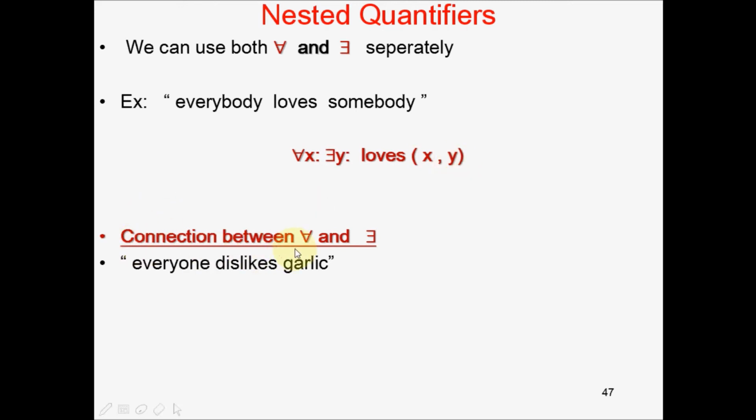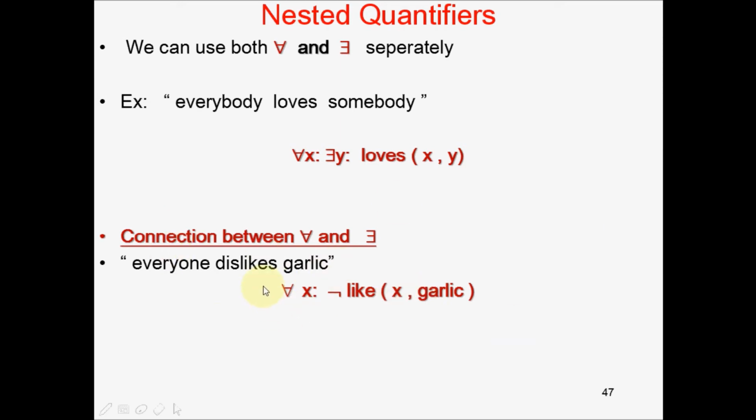The connection between universal quantifier and existential quantifier. Consider the sentence, everyone dislikes garlic. It can be written as, for all x, not x likes garlic. And please notice this, it is a negation or not operator. When applied to a predicate, it negates the entire predicate.